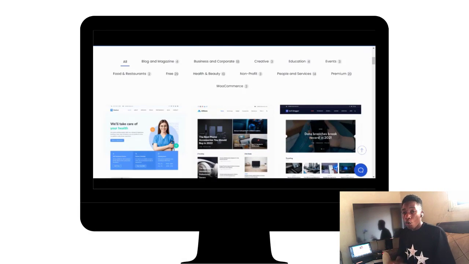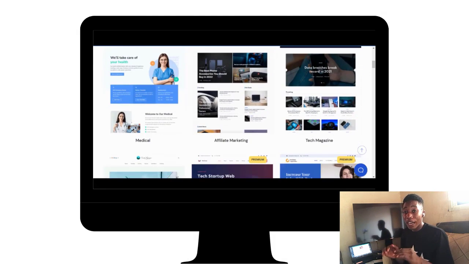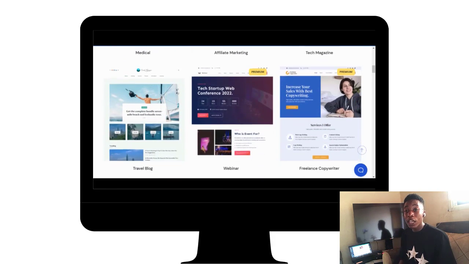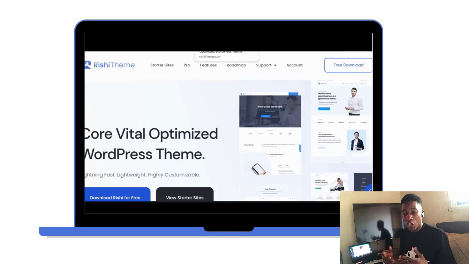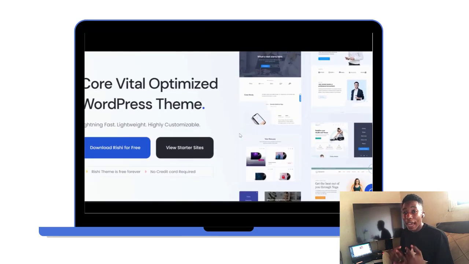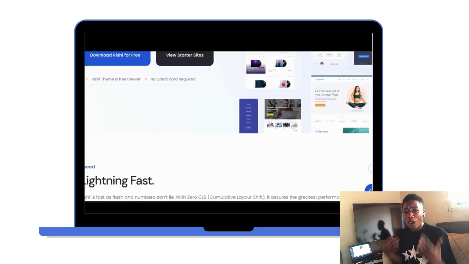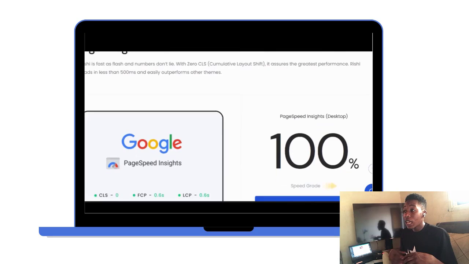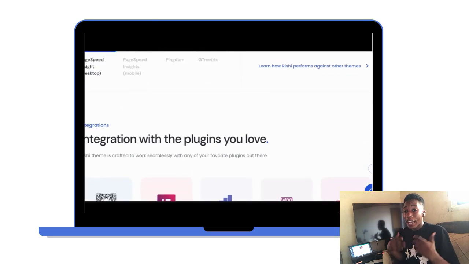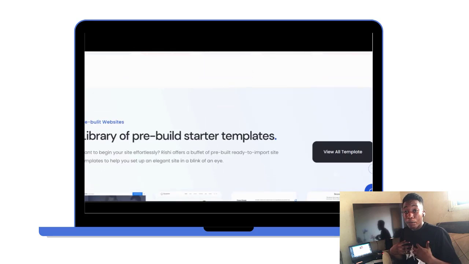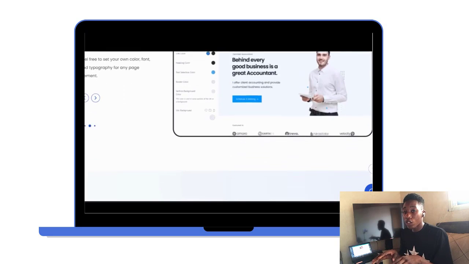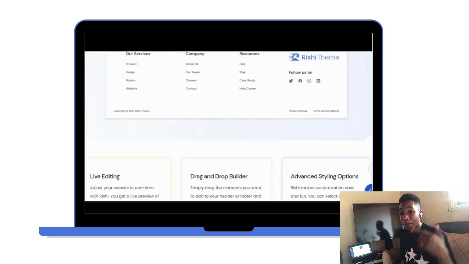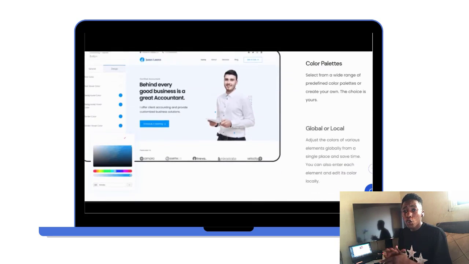in 2022. We'll be using the Rishi theme throughout this video, and I will show you a step-by-step process of how you can use just a basic theme and transform it into a full, complete, functional website that can relate to any niche, be it an NGO website, an e-commerce website, whatever website you want. If you want to create a personal website, education website, or personal blog website, whatever website you might think of creating this 2022, you will have the full advantage and capabilities to do it, guys. Follow this tutorial from beginning to end.